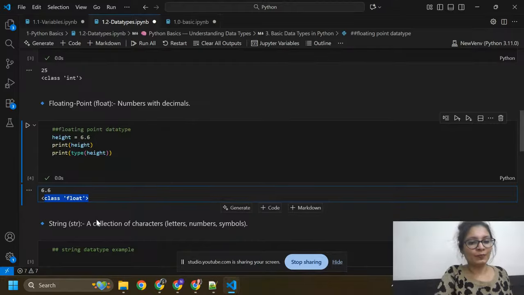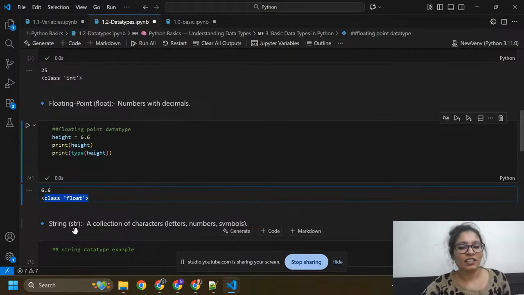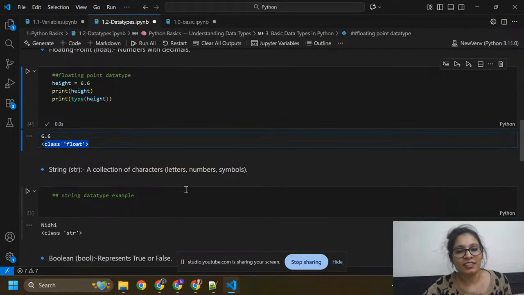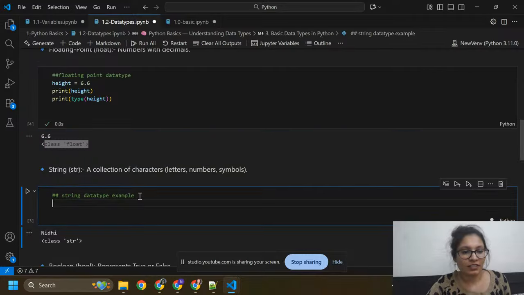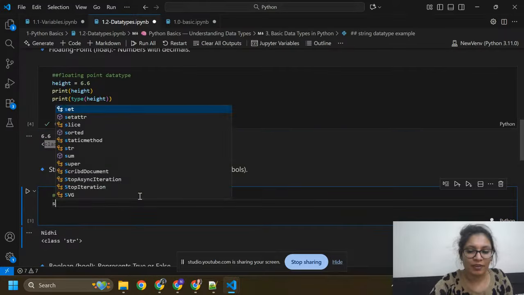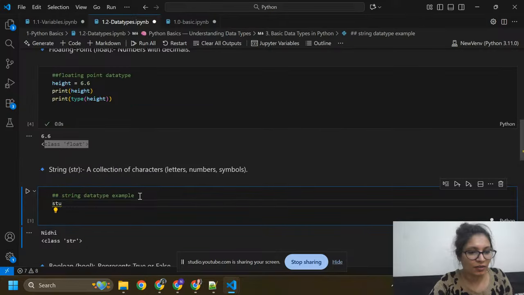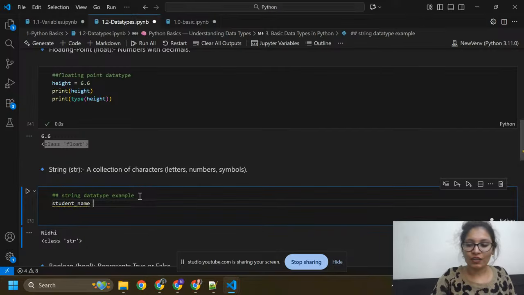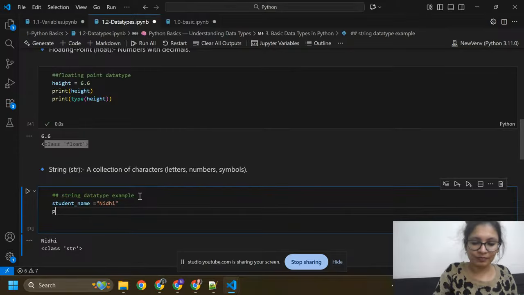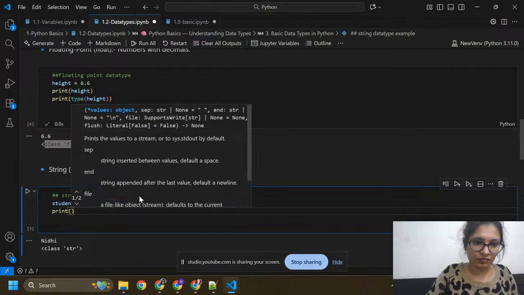Now we can see string. A string is a collection of characters, letters, numbers, or symbols. So here I'm giving a variable name, student name, equals Nidhi. Then print student name.